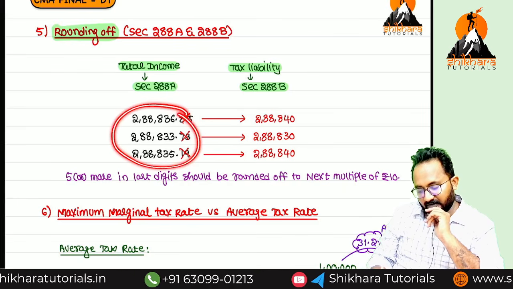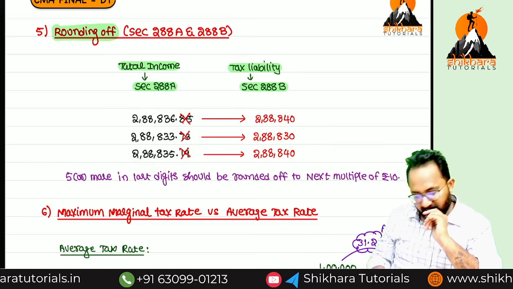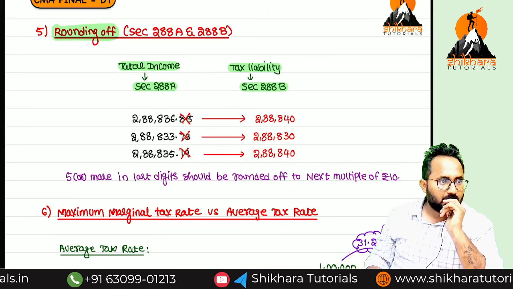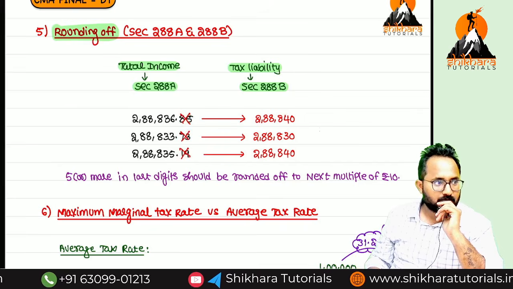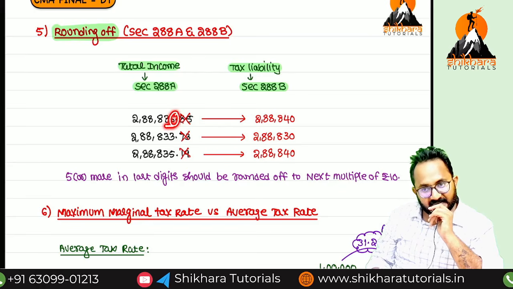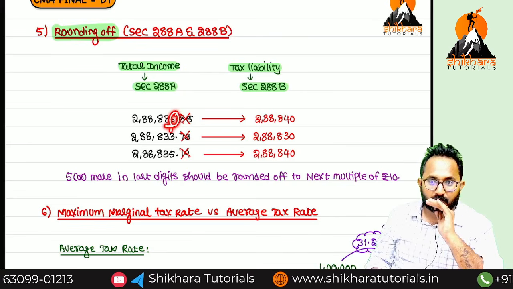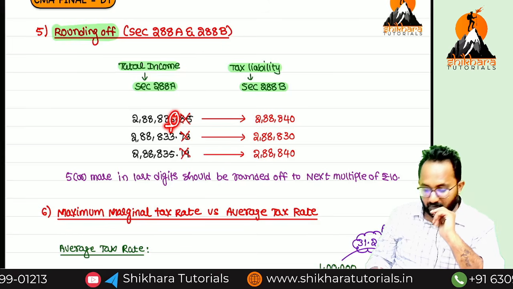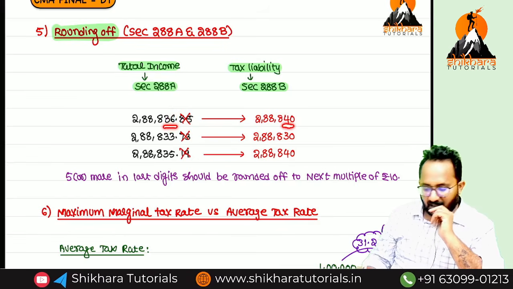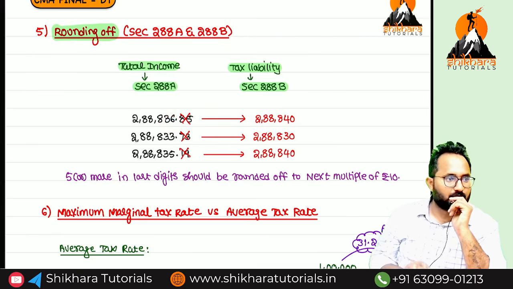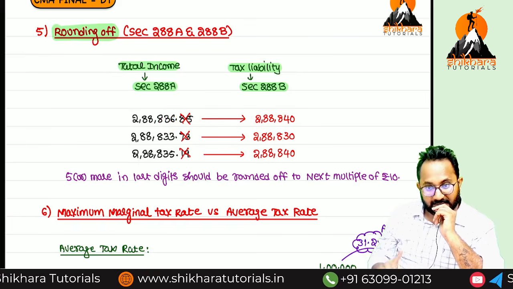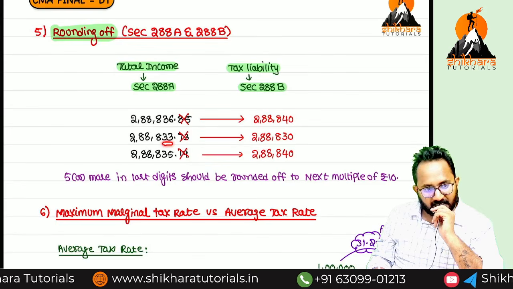Okay, example, these figures may be total income or tax liability, but there is only one provision. Paisas should be ignored. After ignoring the paisas, the last digit is, say, 6. That should be rounded off to the next multiple of 10. What is the next multiple of 10? 36, 40. Automatically the nearest multiple of 10 we should round off to. For 6, what is the nearest multiple? 36, 40.